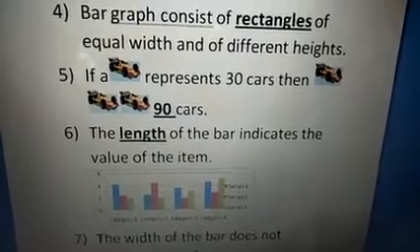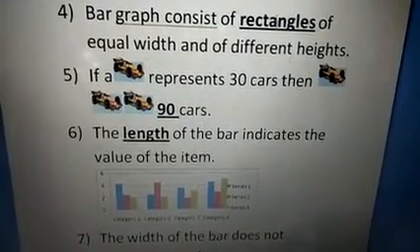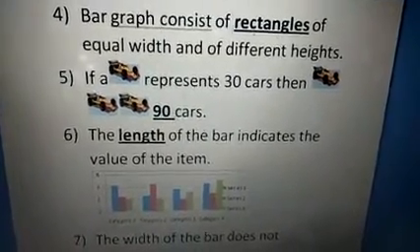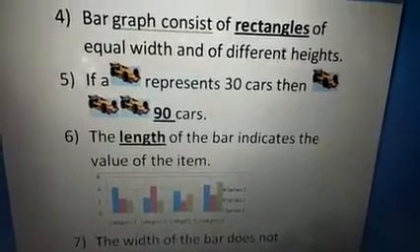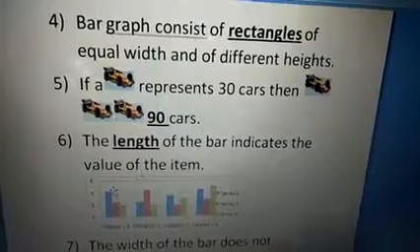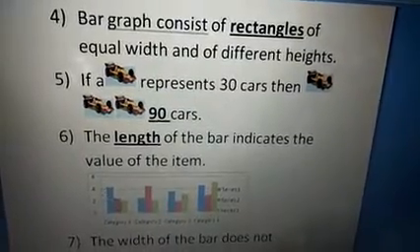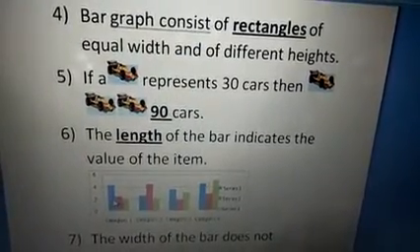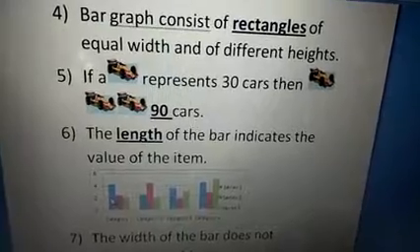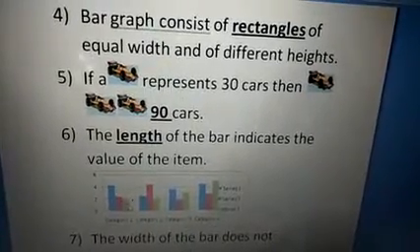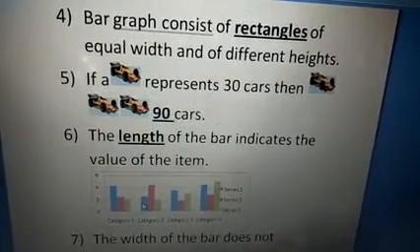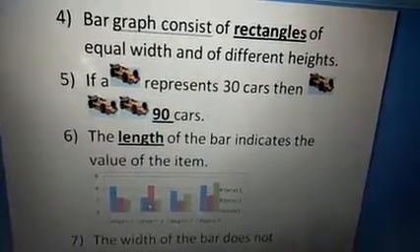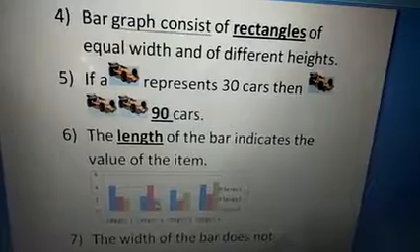The bar graph consists of rectangles of equal width and of different height. Listen, children. This is the bar graph of a rectangle. Each rectangle, you see, the width is the same. You see the blue color, then pink, then green.